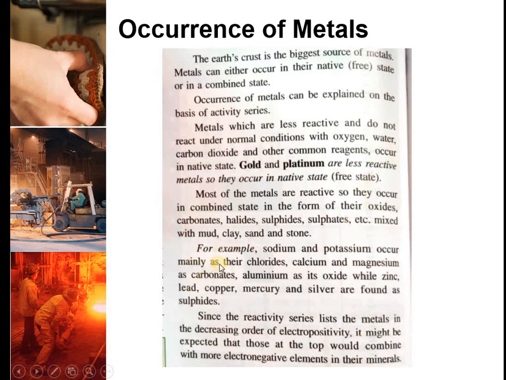There are some metals which are most reactive, and so these are present in the combined state in the form of generally oxide, carbonate, halide, sulfide, sulfate, etc. And these are mixed with mud, clay, sand and stone. For example, sodium and potassium are very reactive metals. They occur mainly as their chlorides. Calcium and magnesium occur mostly as carbonates. Aluminium occurs as its oxide, while zinc, lead, copper, mercury and silver are found as sulfides.